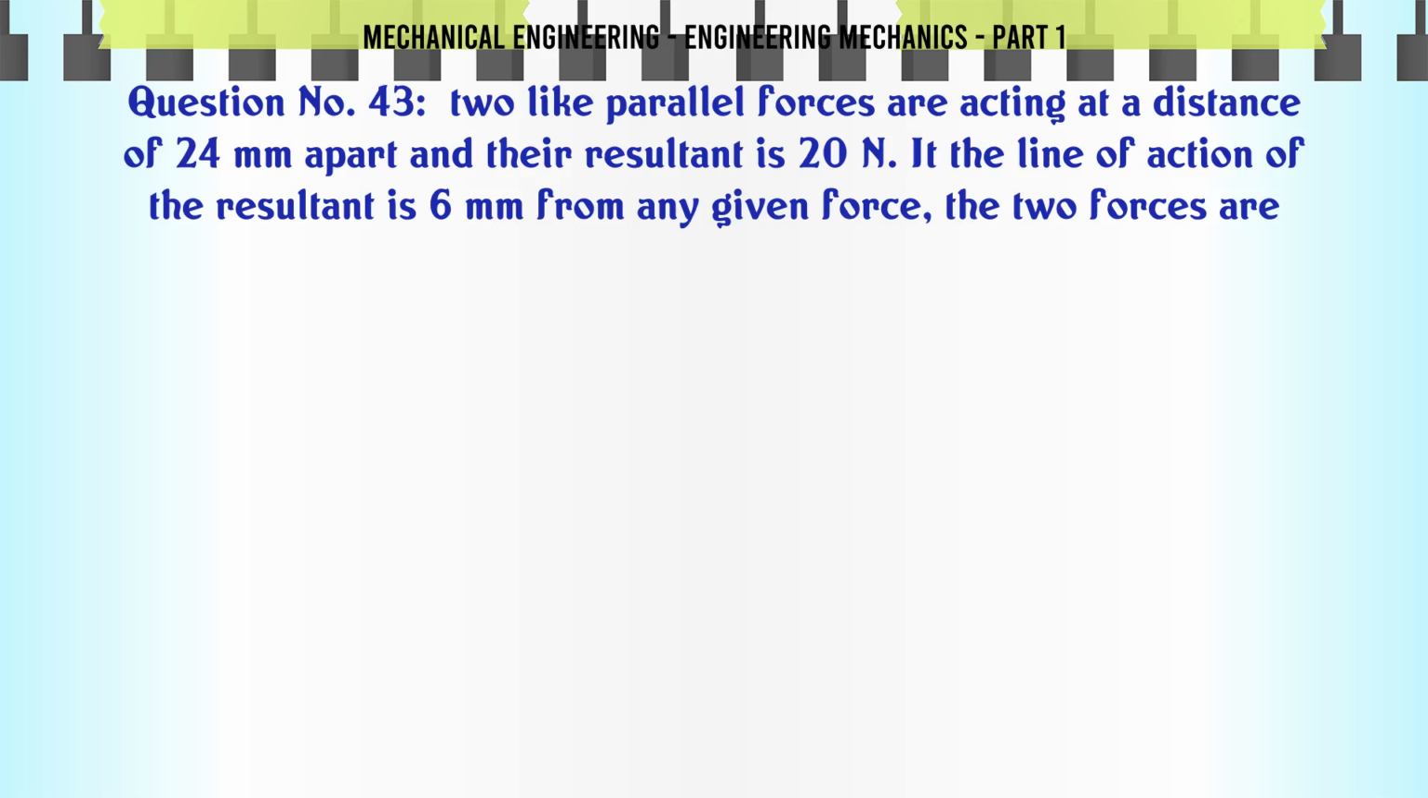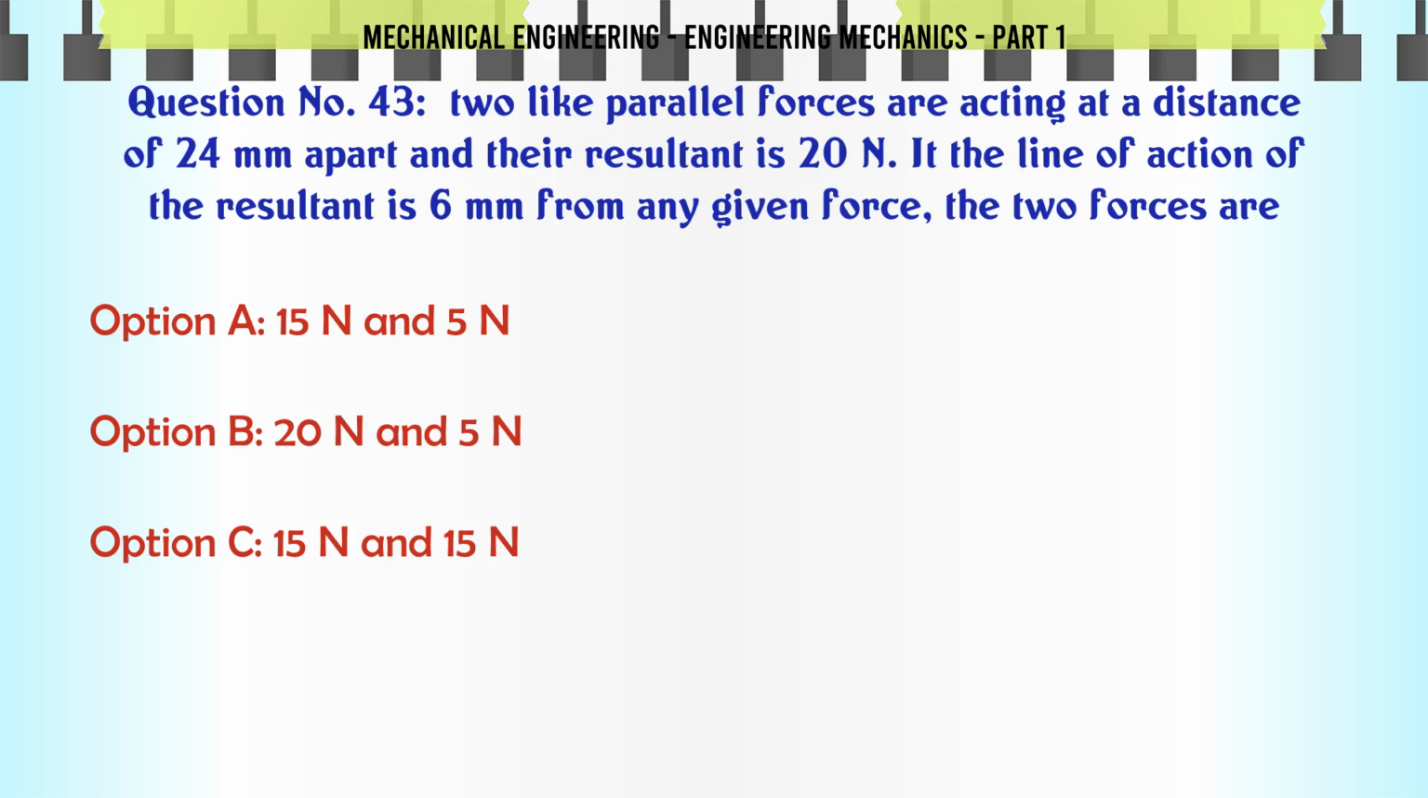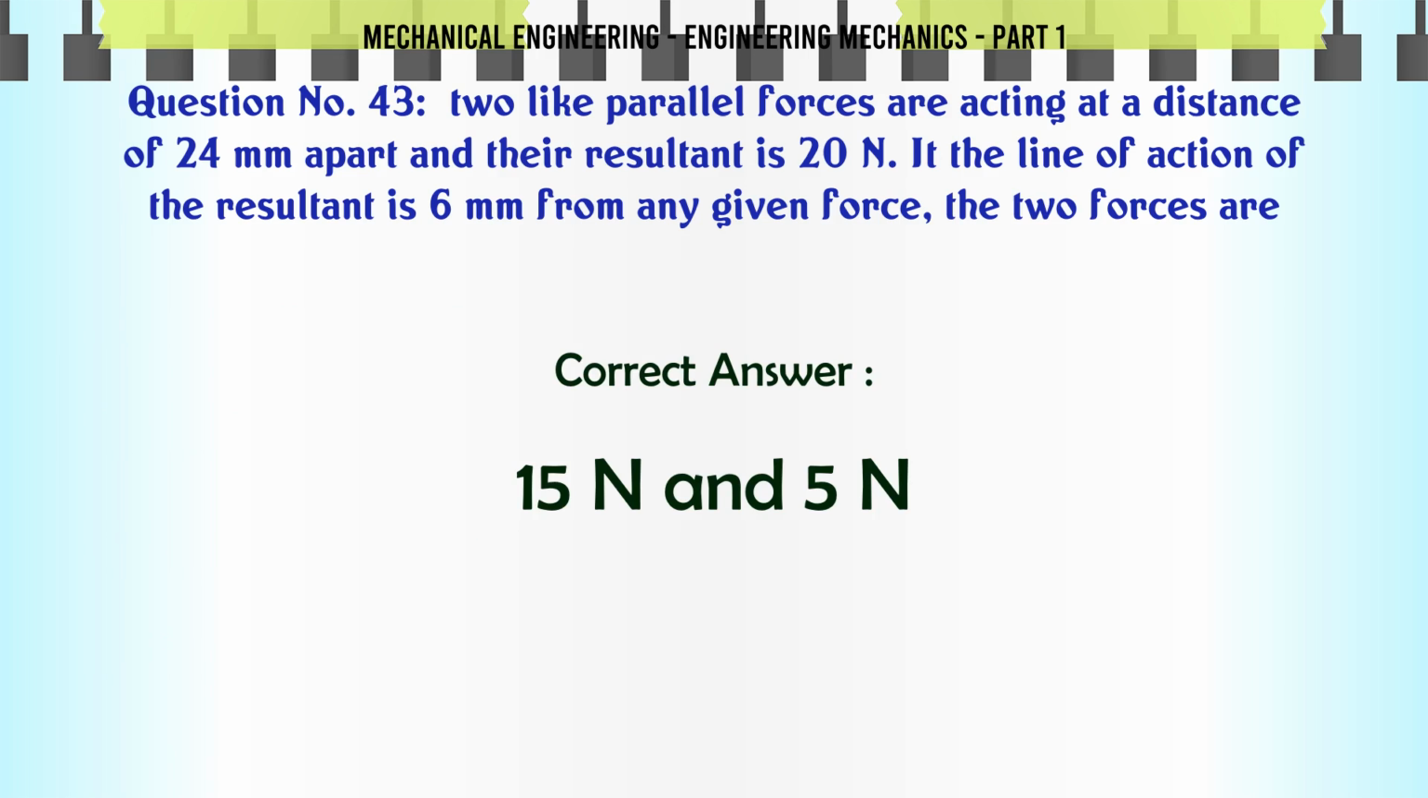Two like parallel forces are acting at a distance of 24 mm apart and their resultant is 20 N. If the line of action of the resultant is 6 mm from any given force, the two forces are A 15 N and 5 N, B 20 N and 5 N, C 15 N and 15 N, D none of these. The correct answer is 15 N and 5 N.